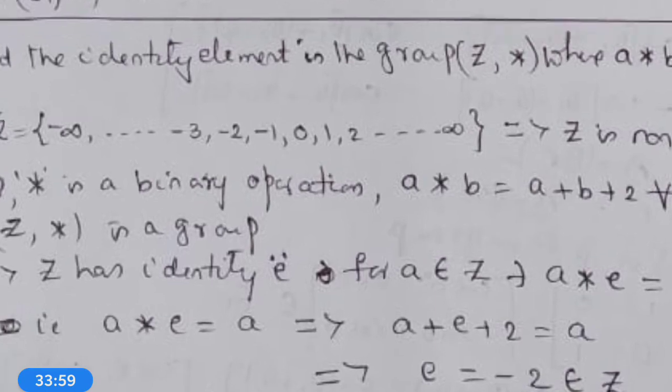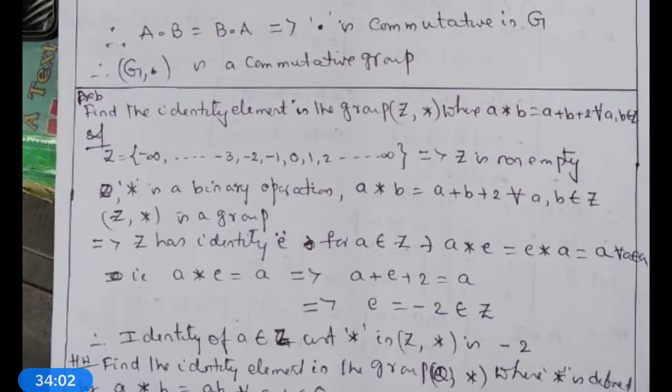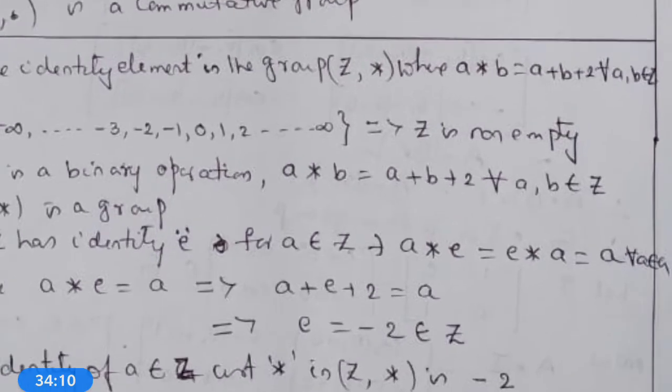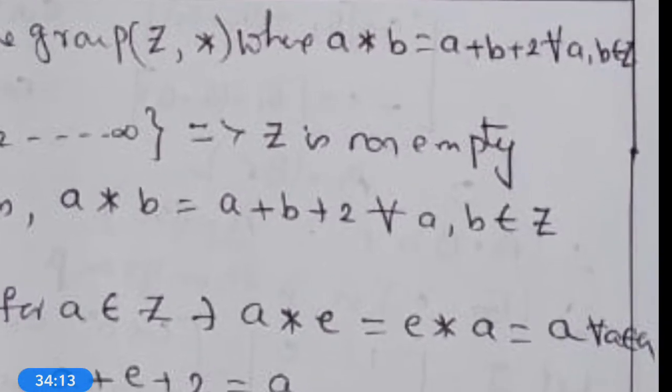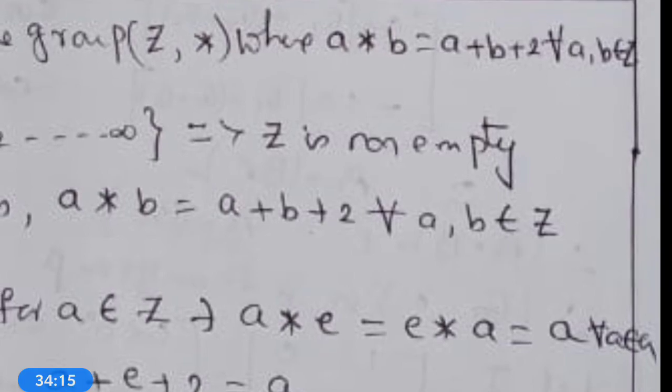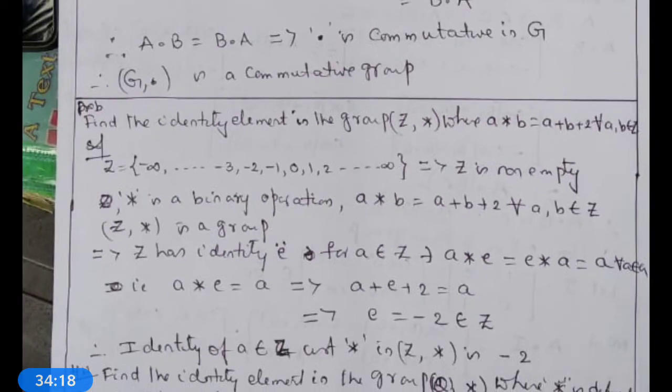Next problem. Find the identity element in the group Z comma star, where A star B is equal to A plus B plus 2 for all A comma B belongs to Z. In the previous problem, we had to prove group and abelian group. In this problem, we only find the identity element of Z with respect to star. Only the identity element is to be computed.